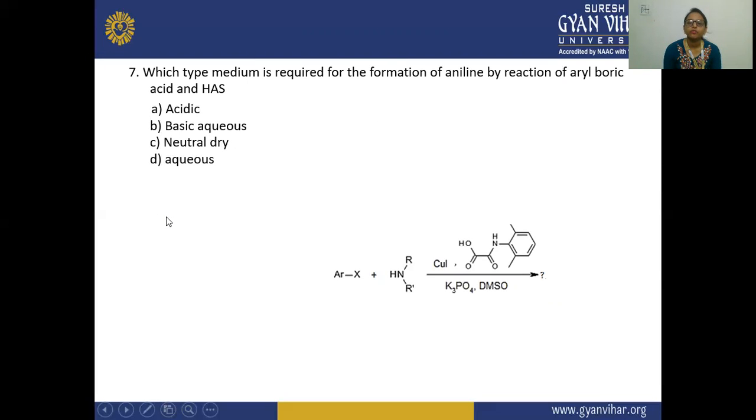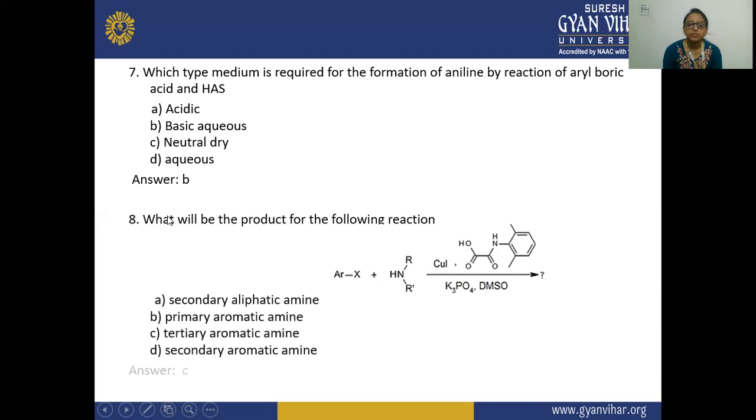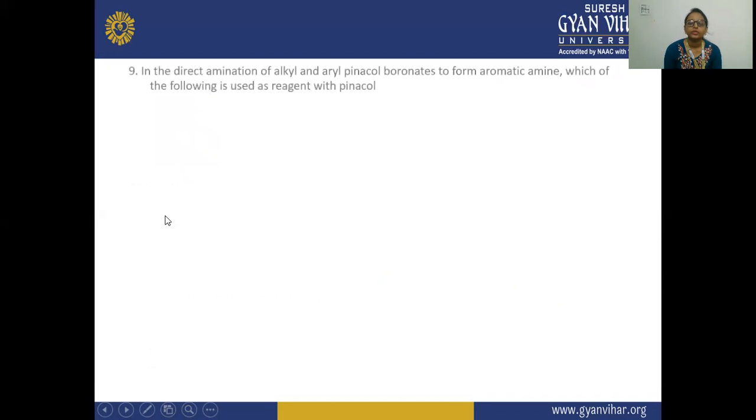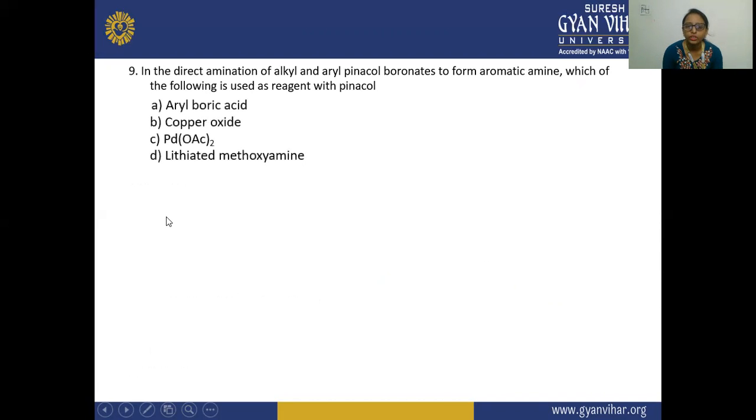Which type of medium is required for the formation of aniline by reaction of aryl boronic acid and ammonia? That is basic aqueous. Now, what will be the product of the following reaction? Here the reaction product will be a tertiary aromatic amine. In the direct amination of alkyl and aryl boronates to form aromatic amine, which of the following is used as a reagent? That is lithiated methoxyamine.